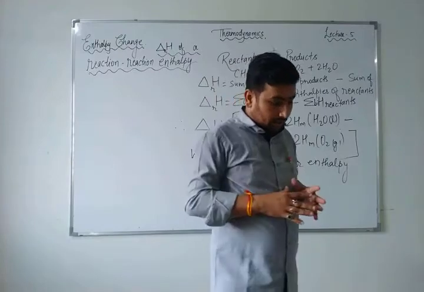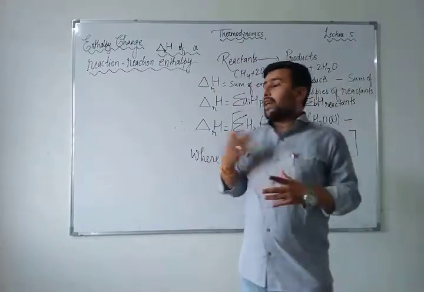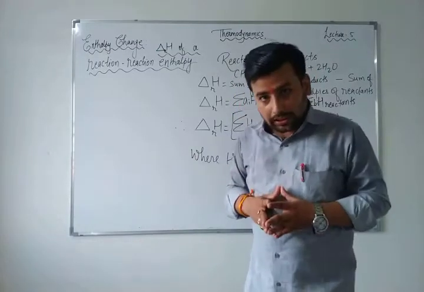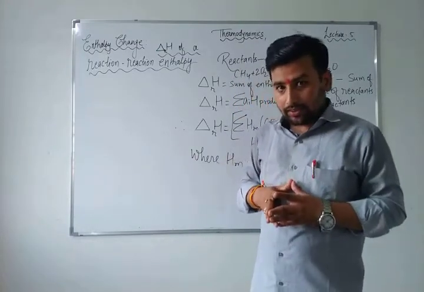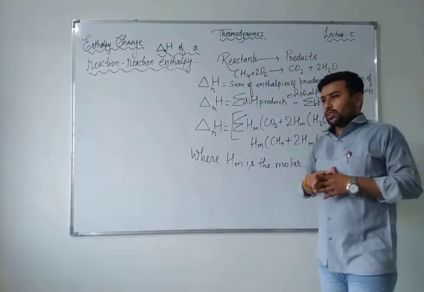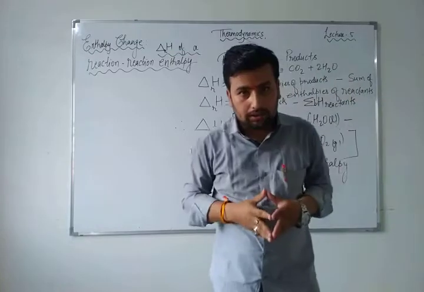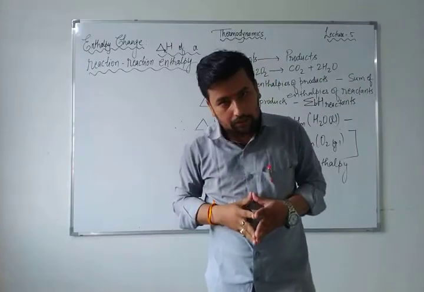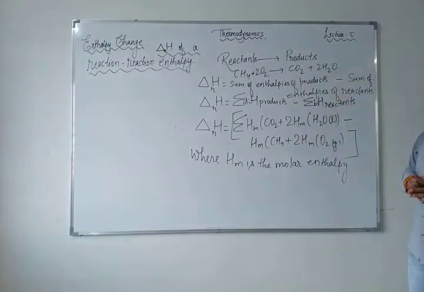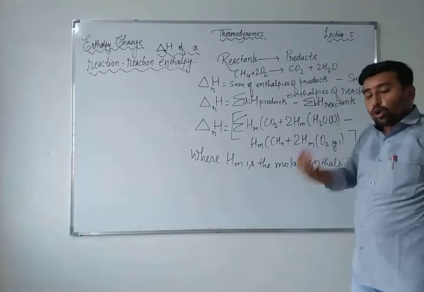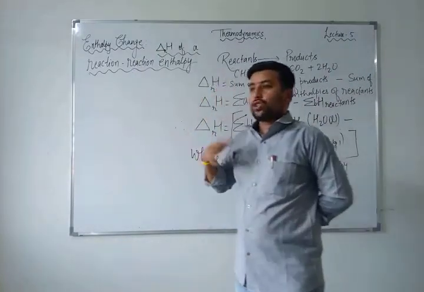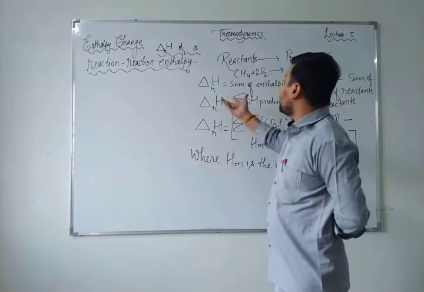Whenever you talk about any chemical reaction, two things are there, reactants and products. Just suppose I am taking one reaction, methane when burnt produces carbon dioxide and water: CH4 plus 2O2 gives CO2 plus 2H2O. Now, have you ever thought how much enthalpy has changed between the reactants and products?